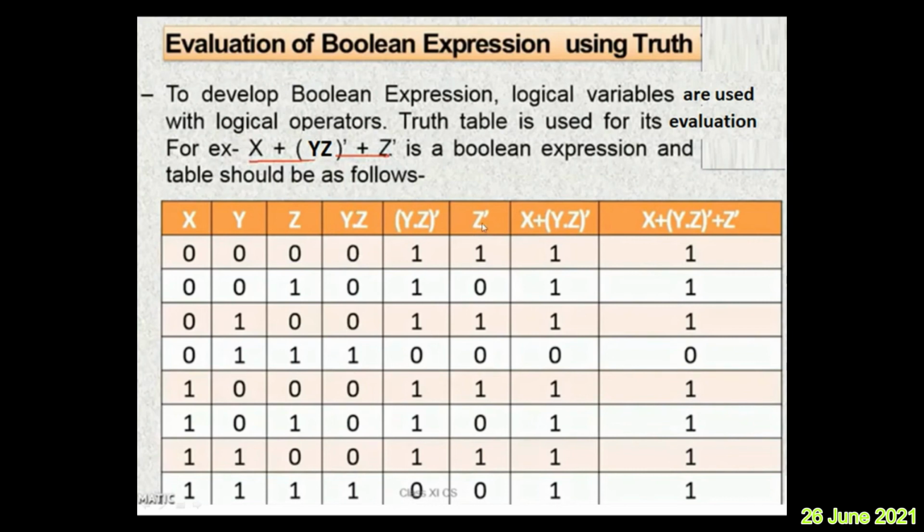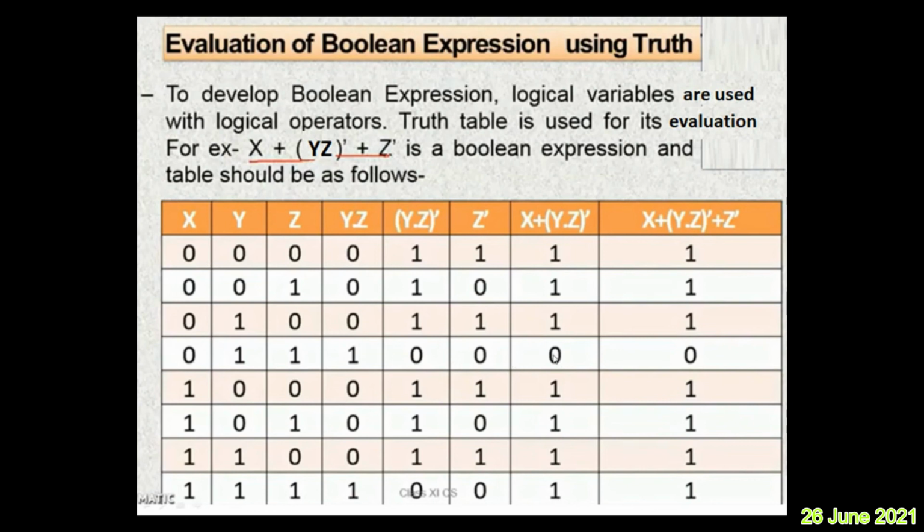Getting the idea? Now the complement of z, because I want complement of z also, right? Complement of z means you see the z column, wherever 0 you write 1, wherever 1 you write 0. Now x plus yz complement, the x column and yz complement column, because this is my expression. For these two columns, apply OR operation. OR operation, what does it say? When all the inputs are false, then only it is false. Any such combination? Yes, here it is there, therefore 0.